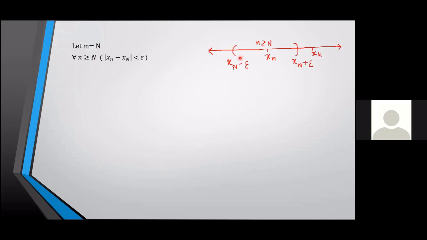What does this mean? You give me an n greater than or equal to N, then Xn will lie within this interval XN minus epsilon and XN plus epsilon. Now, I'm giving you a k such that Xk lies here. So what does that mean? Xk will be greater than or equal to XN plus epsilon. Can you conclude something about k? I have said that if a number is greater than or equal to N, then it will be less than XN plus epsilon. And now I have given you an Xk, which is greater than XN plus epsilon.